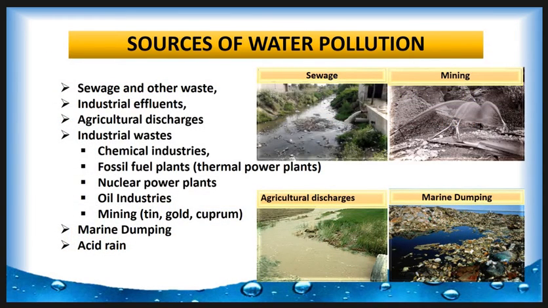Then the sources of water pollution. There are many sources of water pollution. Here we see a few of them. First is sewage and other waste. Then industrial effluents, agricultural discharge. The industrial waste includes chemical industries, fossil fuel plants, nuclear power plants, oil industry, and the mining industry, and marine dumping. And last is acid rain.